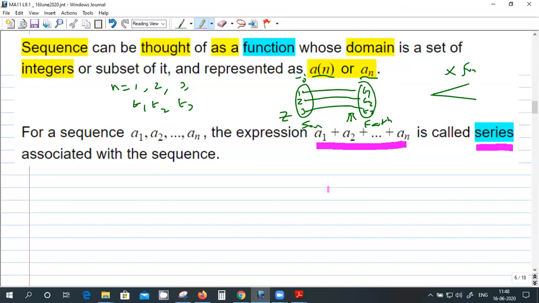So the first term will give a1. The first two terms will give me a1 plus a2. The first three terms will give me a1 plus a2 and so on up to an. So this is called the series associated with the sequence.